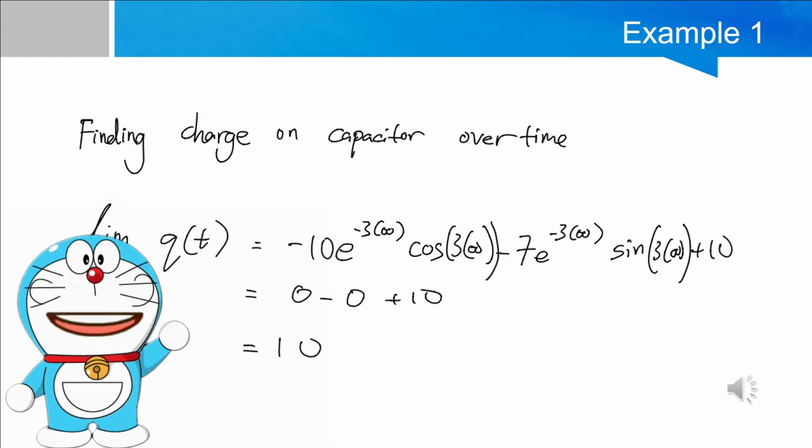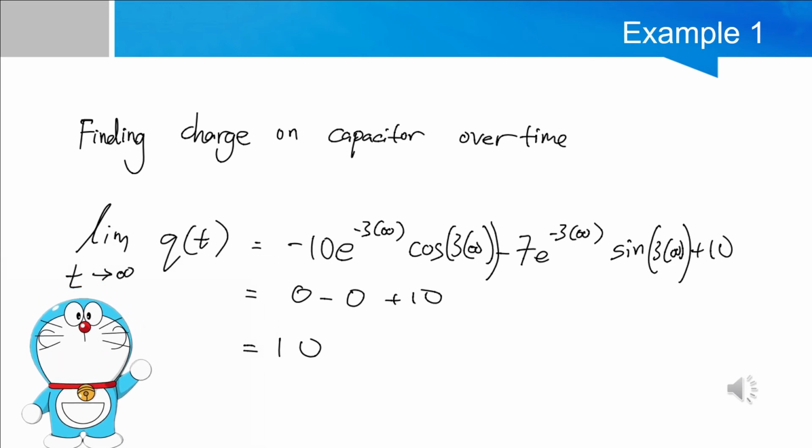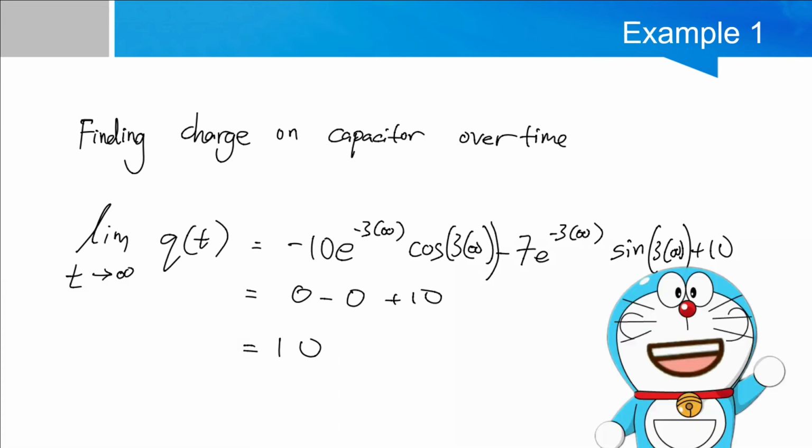Lastly, we'll find the charge on the capacitor over time. We'll take the limit of qt as t approaches infinity, so that we can get the negative exponential in the equation. And then we will be able to get a steady state charge of 10 coulomb. It is because the negative exponential will eventually give us a value of 0. And that's all for example 1.